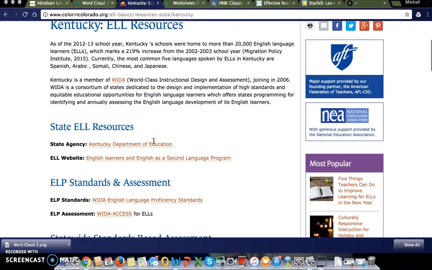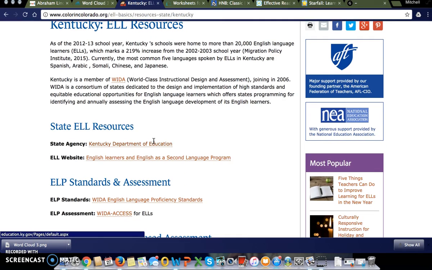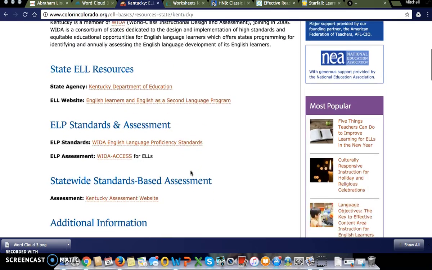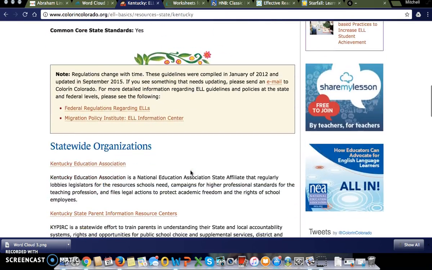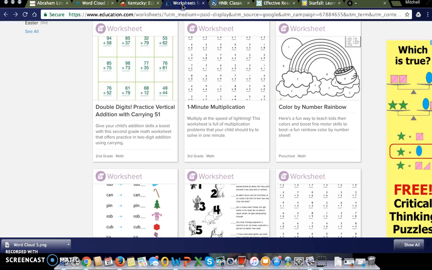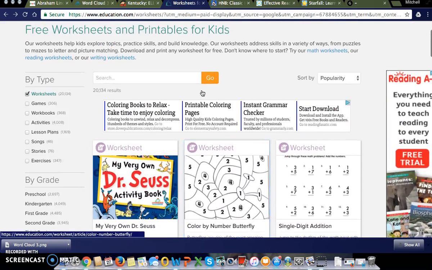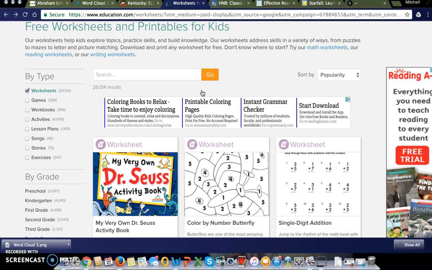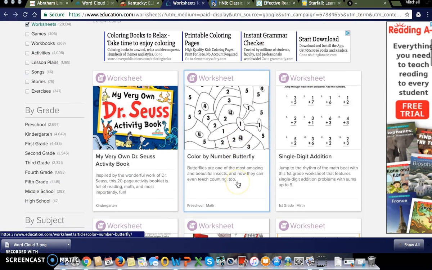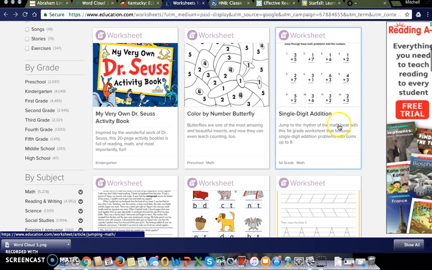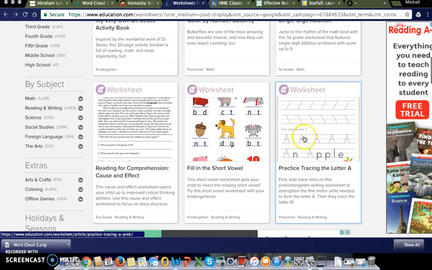So as a teacher, we need to know that this is a possibility for us to have English language learners in our classroom. So it has the state agency, English language learners website, just some great tools that we can use as resources. So next, I found this website, and this is just showing worksheets. So you could use this for, as it says, Dr. Seuss, single digit addition. You could do it for phonics, phonemes, different things like that.